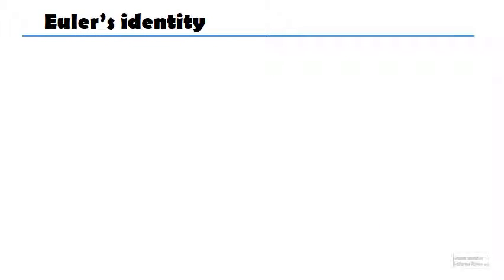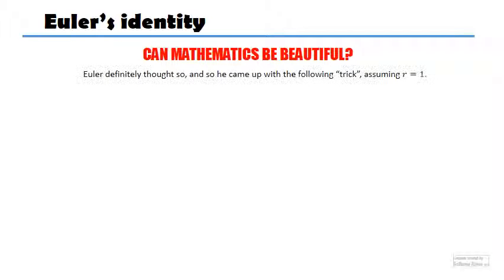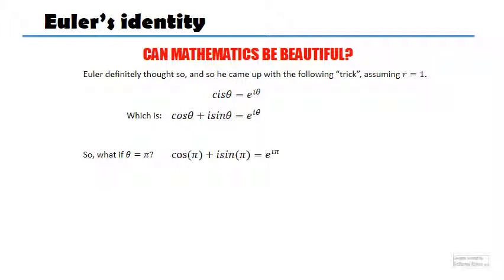So Euler just came up with the following idea. I'm going to assume that the modulus of the complex number is 1. So again, I simplify to this, my Euler's form. And this is the same thing as this, right? Because cosine theta plus i sine theta equals e to the power of i theta. So if I assume that theta is going to be the angle pi, that's 180 degrees, for those of you who are still not familiar with radians, if theta is equal to pi, then here I'm going to be able to write cos pi plus i sine pi equal to e to the power of i pi.